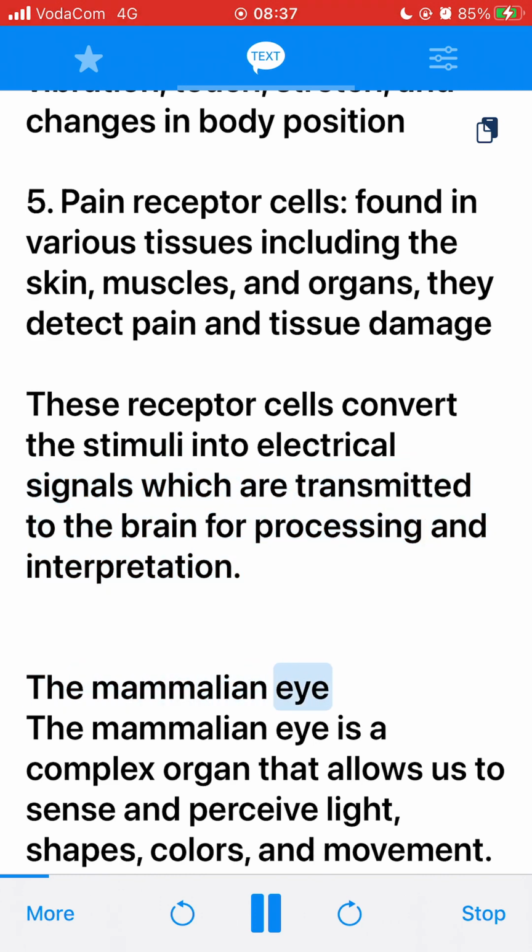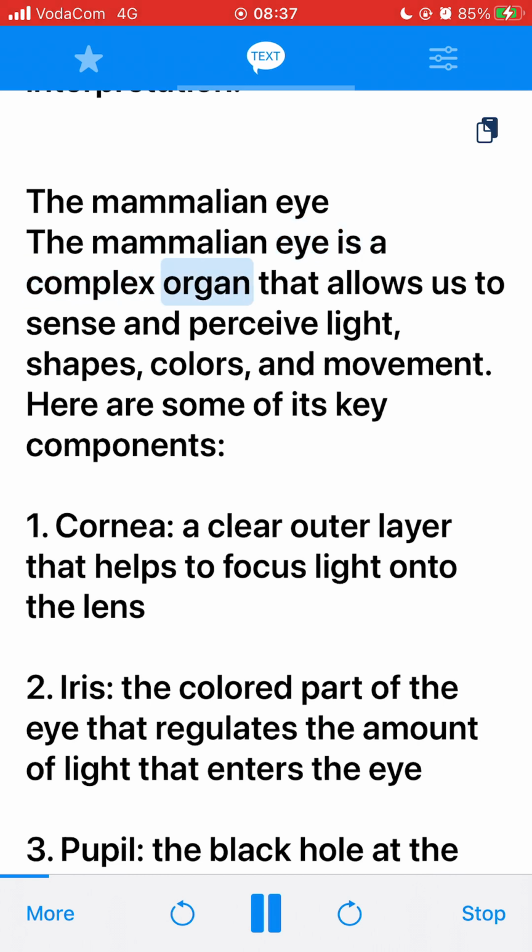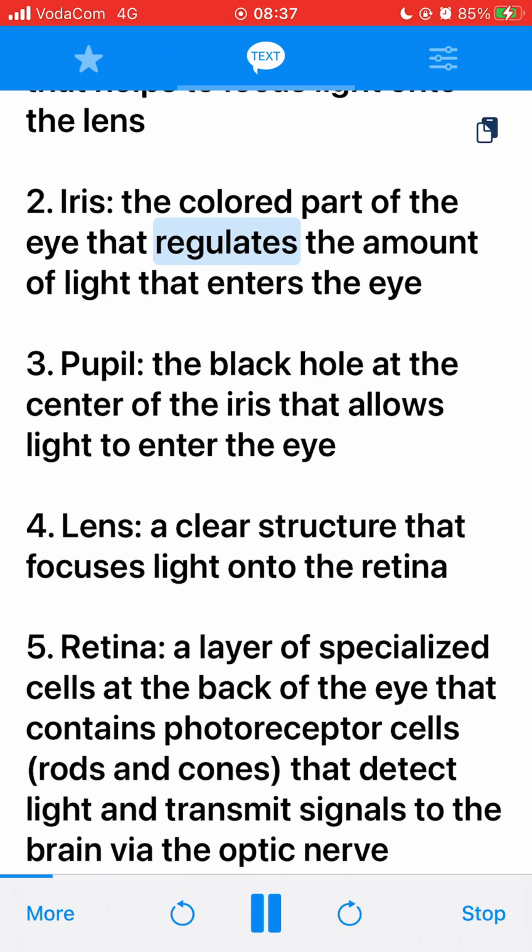The mammalian eye. The mammalian eye is a complex organ that allows us to sense and perceive light, shapes, colors, and movement. Here are some of its key components. 1. Cornea, a clear layer that helps to focus light onto the lens. 2. Iris, the colored part of the eye that regulates the amount of light that enters the eye. 3. Pupil, the black hole at the center of the iris that allows light to enter the eye. 4. Lens, a clear structure that focuses light onto the retina.